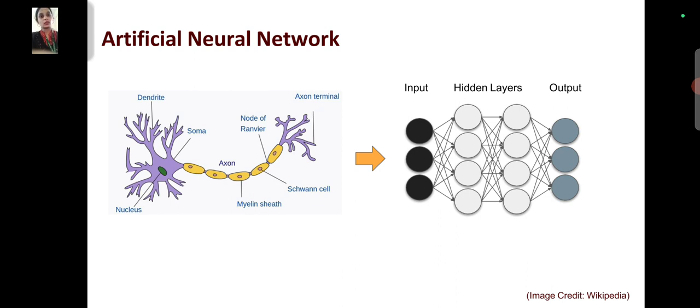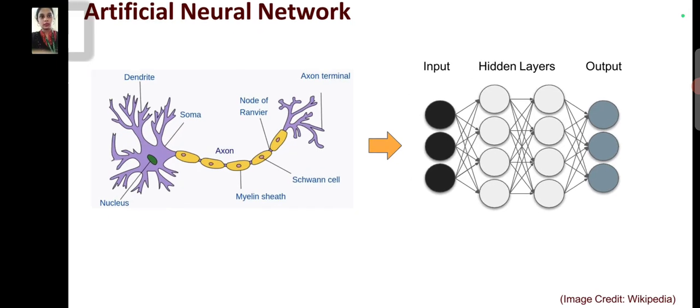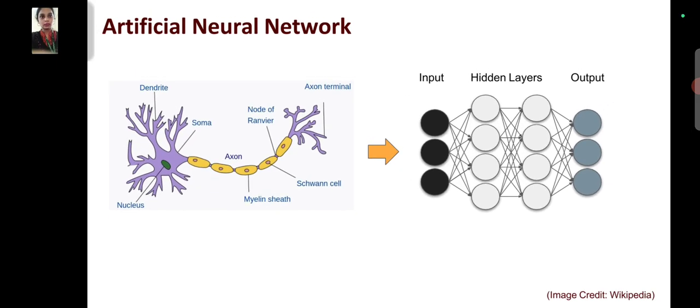This is a diagram of an artificial neural network. It consists of a nucleus, dendrites, soma, axon, and scaffold cells, and nodes with axon terminals.